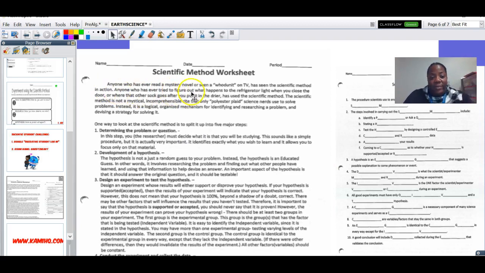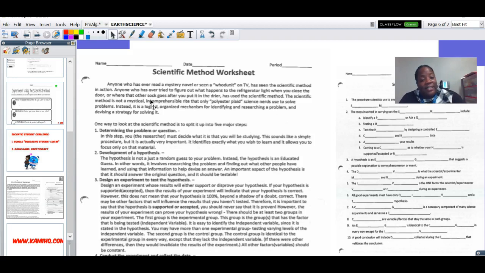Anyone who has ever read a mystery novel or seen a whodunit on TV has seen the scientific method in action. Anyone who has ever tried to figure out what happened to the refrigerator light when you close the door, or where that other sock goes after you put it in the dryer, has used the scientific method. Sound familiar? The scientific method is not a mystical, incomprehensible rite that only polyester-plaid science nerds use to solve problems. Instead, it is a logical, organized mechanism for identifying and researching a problem and devising a strategy for solving it.